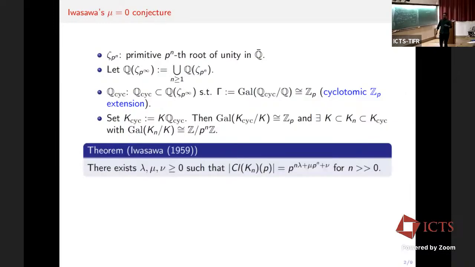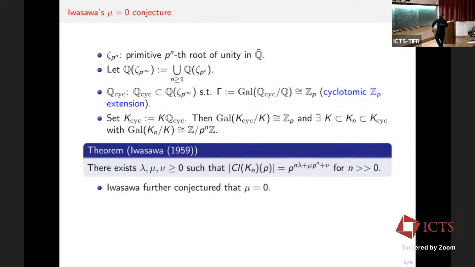What Iwasawa showed is the following: the size of the p-primary class group of K_n is of the form p to the power nλ + μp^n + ν for n sufficiently large. And these quantities λ, μ, and ν don't depend on n when sufficiently large, and these are non-negative integers. In fact, he showed it for a general Z_p-extension. And for the cyclotomic Z_p-extension, he claimed that this μ should be 0. And this is precisely what Iwasawa's μ-zero conjecture is. So for the cyclotomic Z_p-extension, this μ has to be 0.